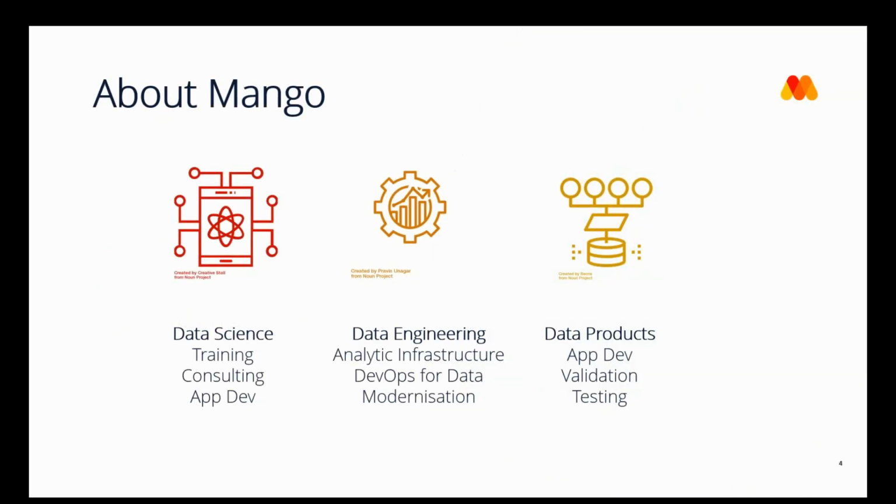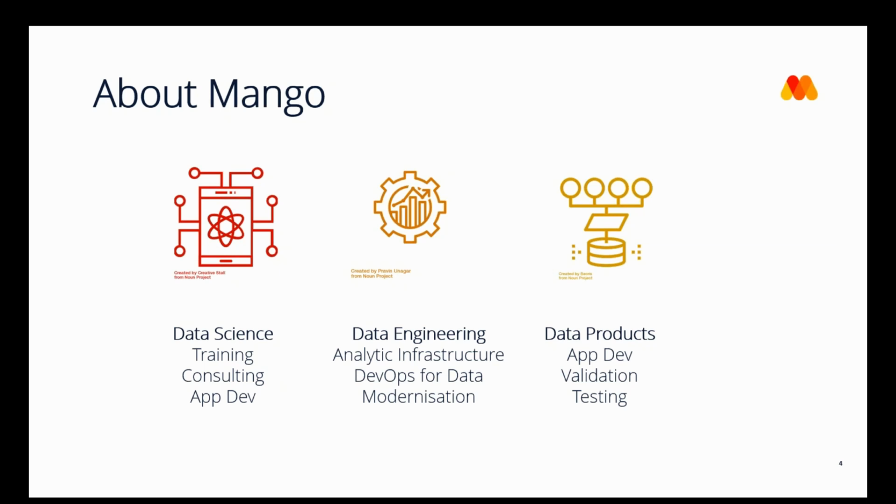So as I said, firstly, a little bit about Mango. Mango are a company that empower organizations to make informed decisions using sophisticated analytic techniques such as AI and machine learning, and we do this to deliver data-driven value to companies. There are three key areas that we do this through. Firstly, data science, which can be through consulting or app development, which is where the machine learning mainly comes under.